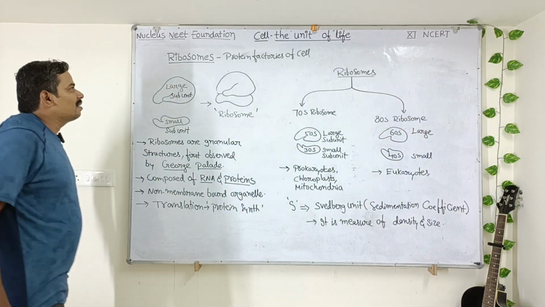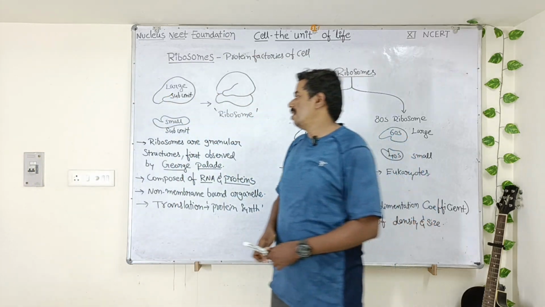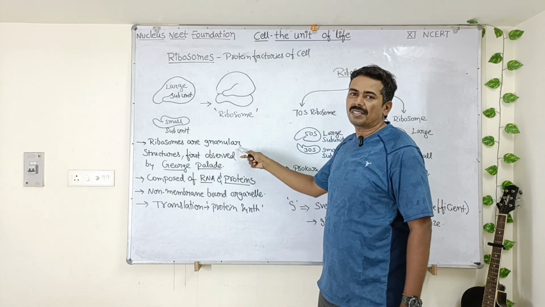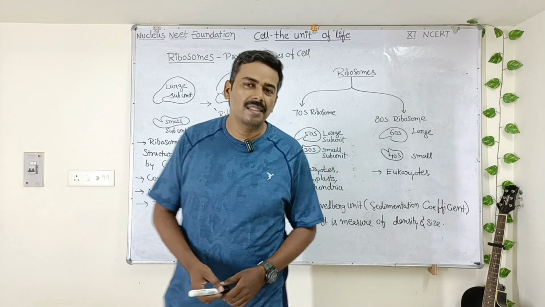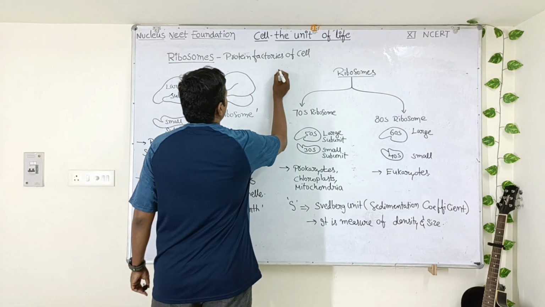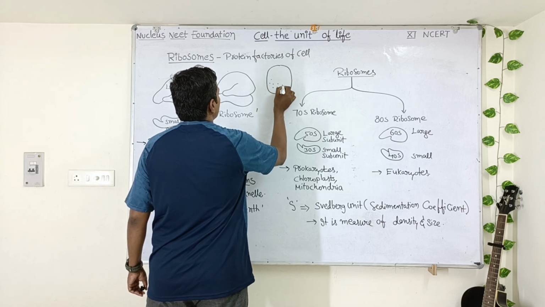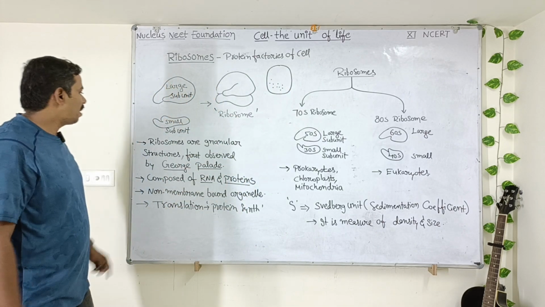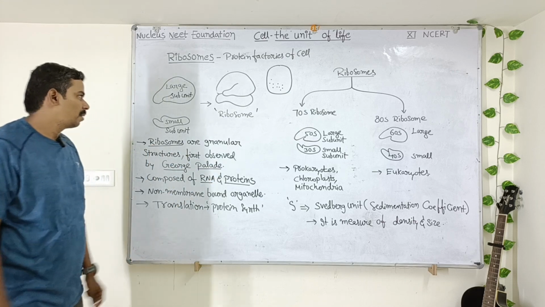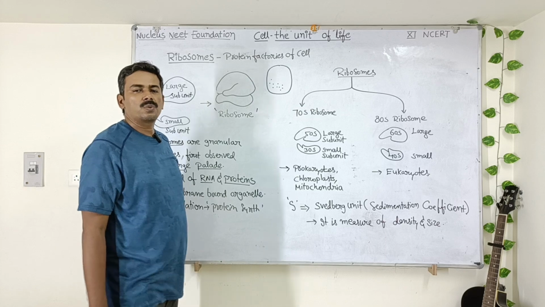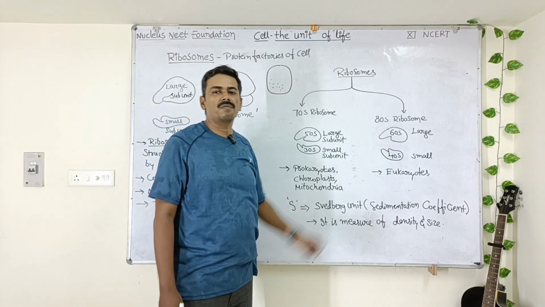So today's topic is ribosomes. What are ribosomes? Ribosomes are granular structures which were first observed by a scientist called George Palade inside the cells. If you observe a cell under the electron microscope, you can see granular structures. These granular structures were identified as ribosomes by George Palade. So these ribosomes actually function as protein factories. That's why they are called protein factories of the cell.